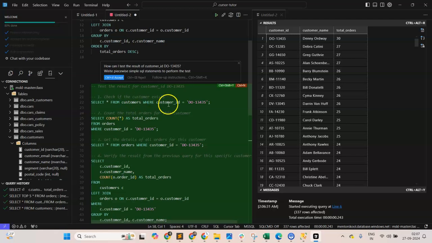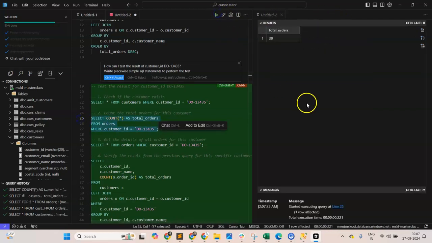Okay, so let's start from customer. So customer ID equal to this one, whichever is the customer from total orders. I can execute, and I can see it is giving 30. Counts are simple. Can this be wrong, right? It cannot be, because the customer order is connected to the customer, so it has a many to one. So customer to order is a one to many, right? So one customer can place many different orders. So orders will be rolling up to customer level, right? So that's what it is doing, and you have validated the code. Good, done.